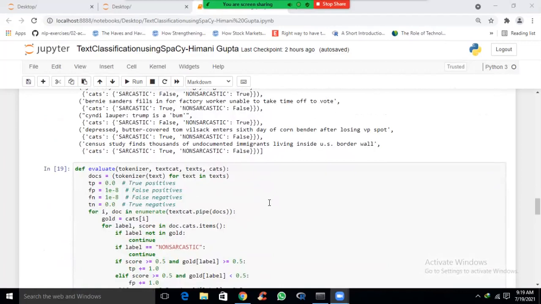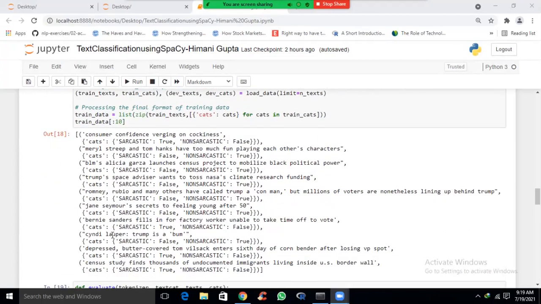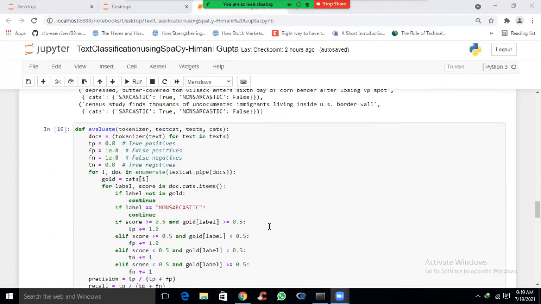We have got the text classifier component of the model in the textcat, and we proceed to train the textcat on our train_data, because the training data is prepared in this train_data variable. Before we train this model, it is important to check whether it is meeting our expectations or not. That is why we are defining an evaluate function over here. This is called evaluating the model. It is an optional step, but it is highly recommended for better results.